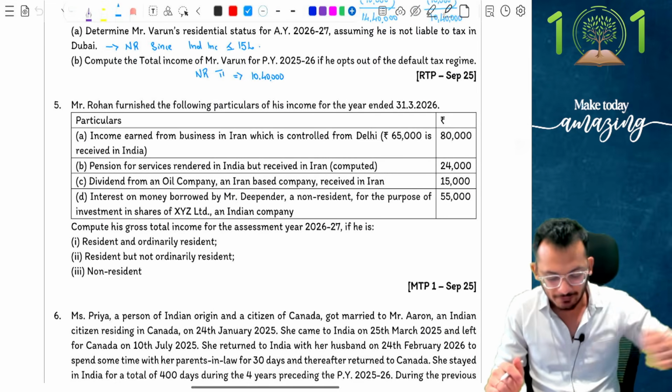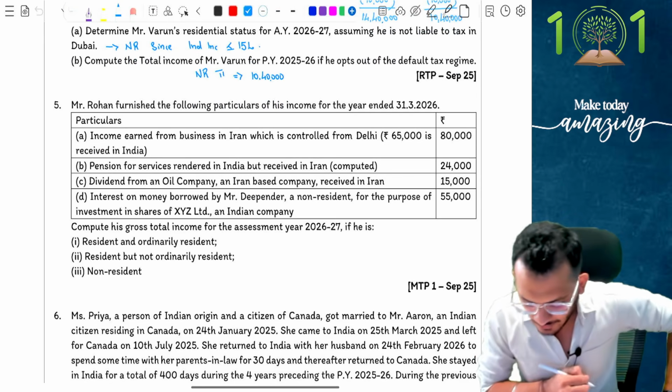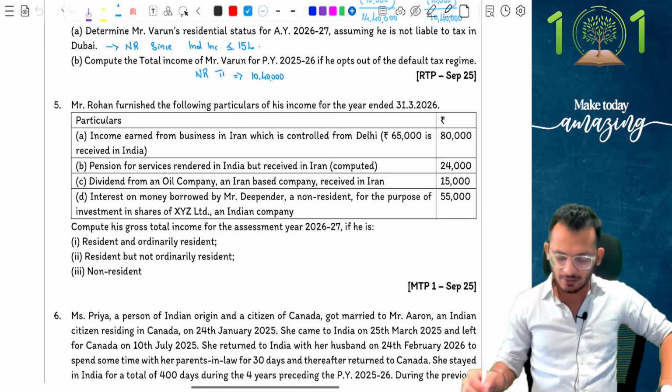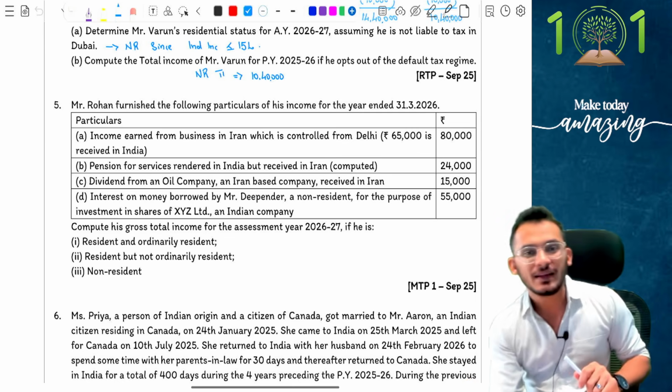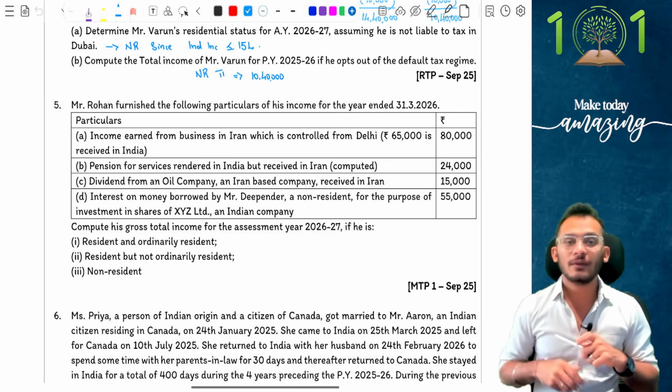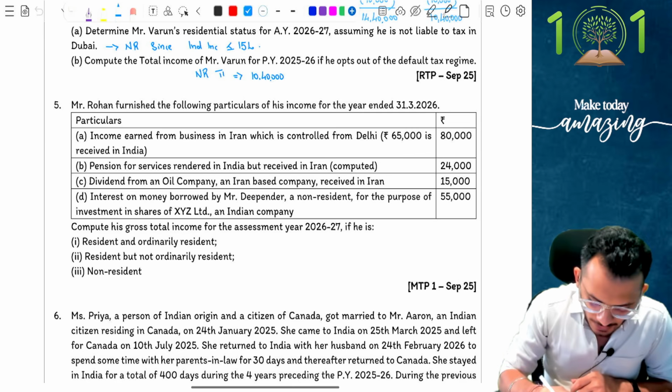Question number 5. Mr. Rohan has furnished the following particulars for his income. Compute the gross total income for the assessment year if he is a ROR, RNOR and NR. A very beautiful question where they're asking you, tell me what is the answer for the same person being an ROR, RNOR and NR.